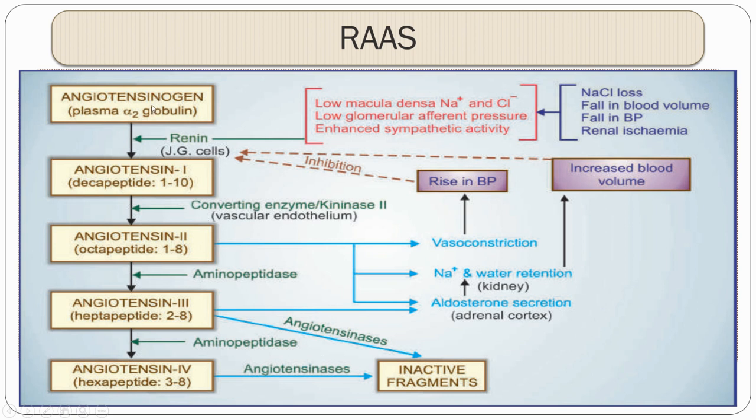The conversion of angiotensinogen to angiotensin 1 is through renin, which we have already spoken about, and angiotensin 1 to angiotensin 2 is through angiotensin converting enzyme, or because of its structural similarity to kininase, it is also called kininase 2.